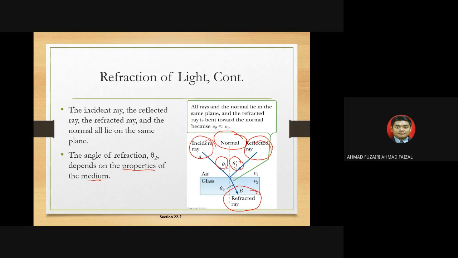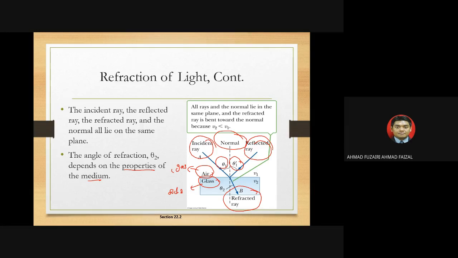glass medium. So here we have air, udara, and now we have glass. Okay, remember air is based on gas, and glass is solid. The difference between gas and solid is the arrangement of the atoms. Atoms in the gas are actually very rare, duduk jauh-jauh, while in the solid they duduk rapat-rapat. So apa yang berlaku when the rays try to enter that medium, it becomes slower due to the arrangement of the atoms in the solid.